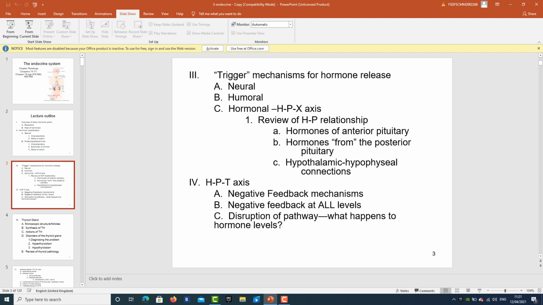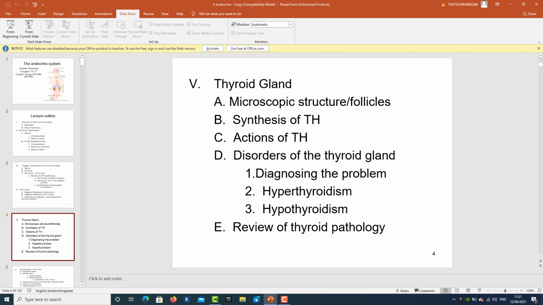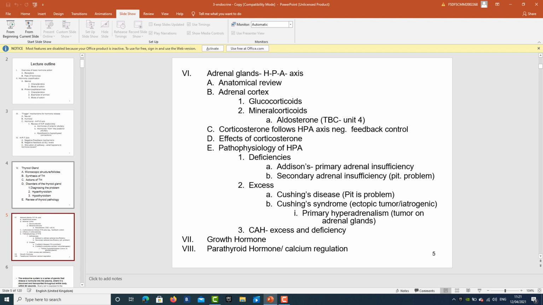We are going to learn about the thyroid gland, pituitary gland, hypothalamus, their microscopic structures, the synthesis of hormones, actions, the disorders, the pathologies, then adrenal glands, what is their specific action, what is their anatomical review, what are the adrenal cortical hormones like glucocorticoids, mineralocorticoids, corticosterone following the negative feedback control, the effects of corticosterones, their pathologies, and what are growth hormone and parathyroid hormone. So we should be knowing all about them.